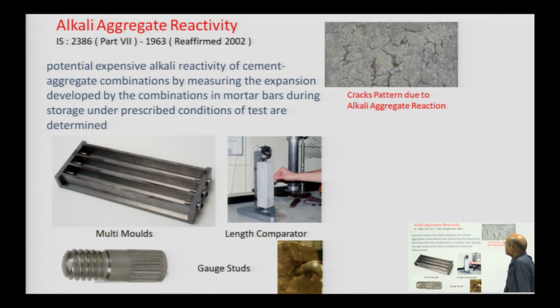If the aggregate has silica content, it is going to react with the alkali available in the cement. After that, the material is going to expand, and this expansion is going to give cracks like this.